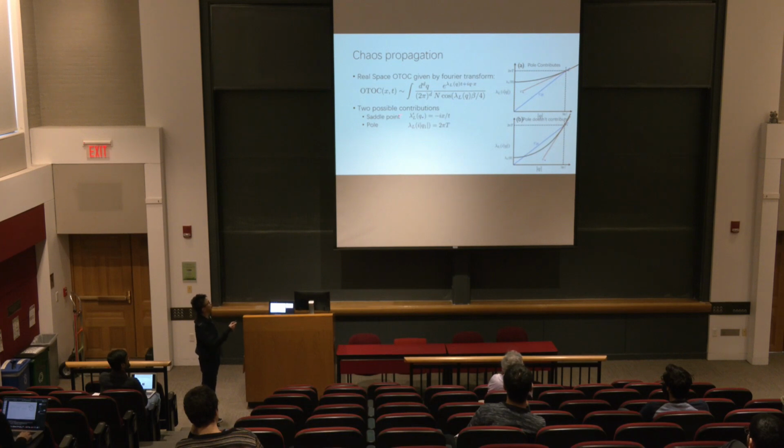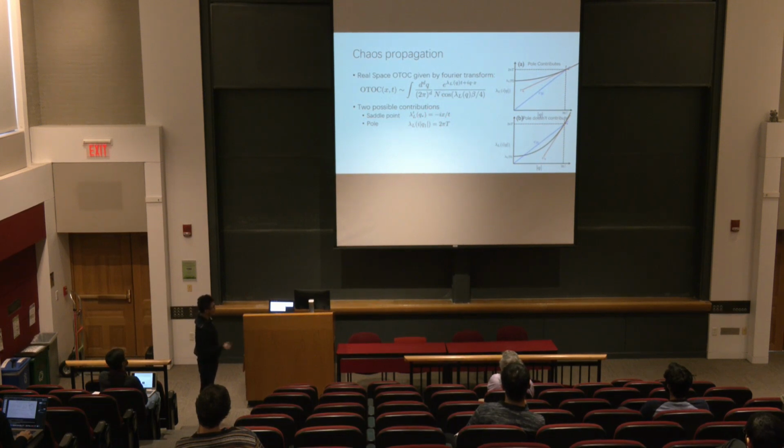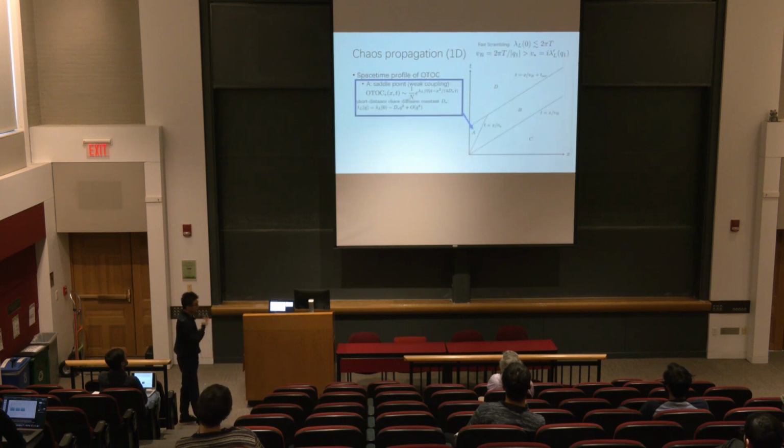So of course there's a first contribution to this integral, which is the saddle point contribution sitting at q star. But when you deform your integration contour to pass the saddle point, you may or may not hit the pole. So if the pole is hit during this deformation process, then you also need to include the pole contribution, which we define here as Q1. So the result of this analysis is the following.